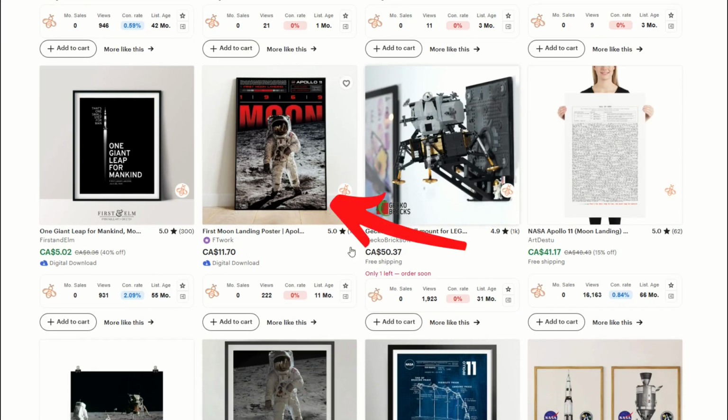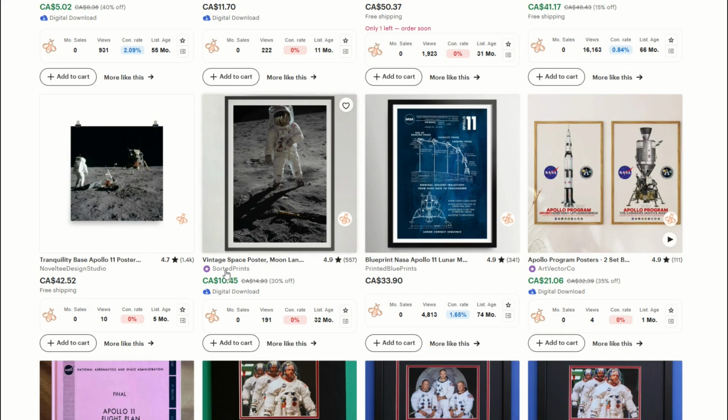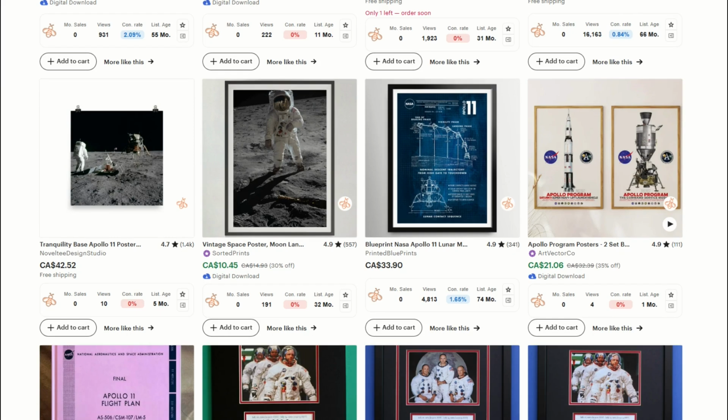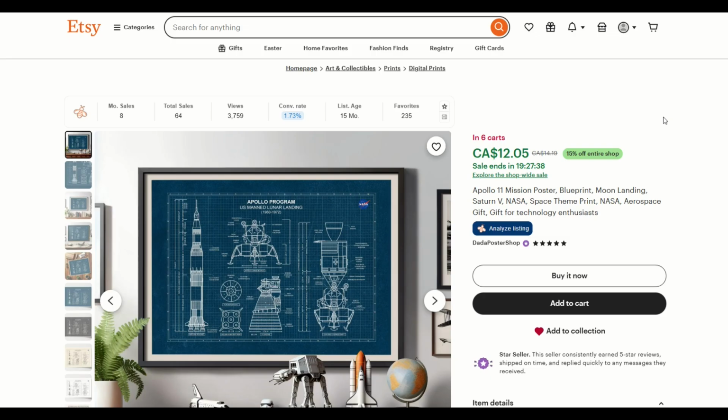Going to scroll down. I really like this one. It's the same photo, but they've made it into sort of a newspaper or a really cool poster idea, but we've got 0 sales. Here's another one, vintage space poster, 0 sales. You get the idea. There's too many of the exact same photograph. And so unless you're doing something original, there's no point in just being one more listing on Etsy that's showing the exact same thing.